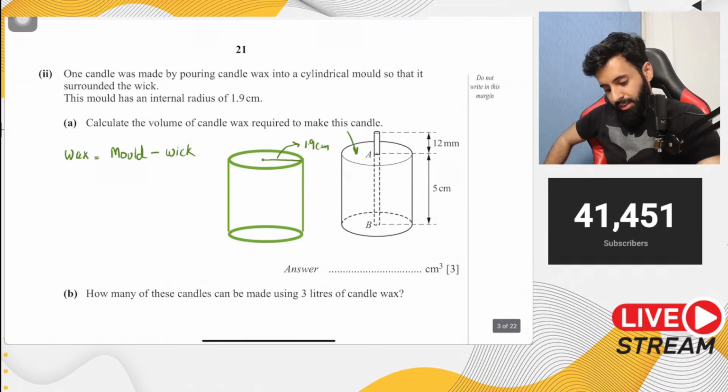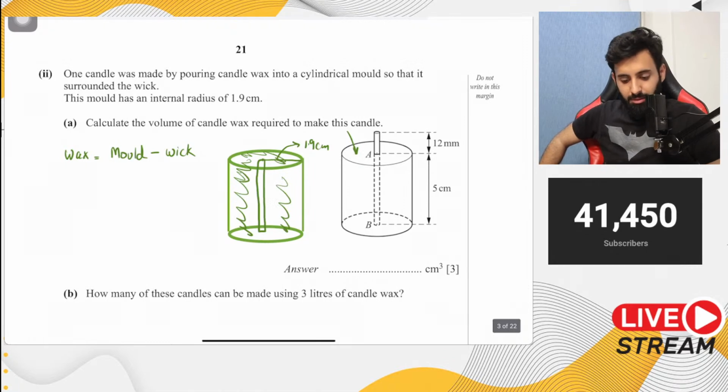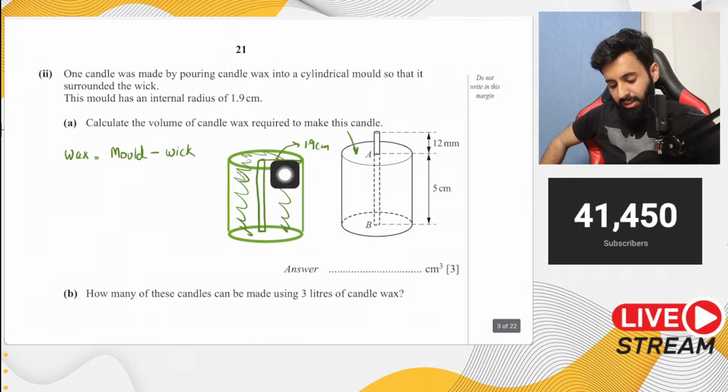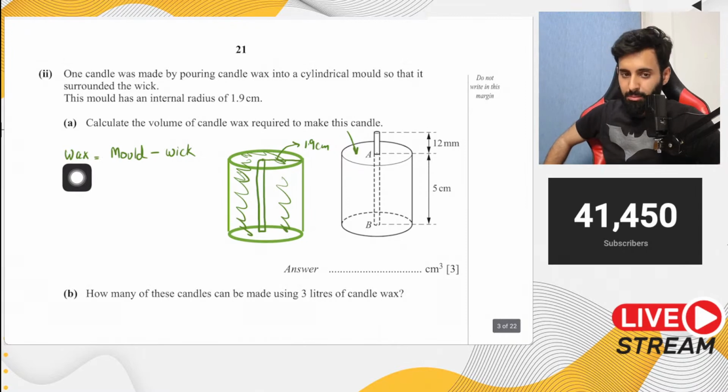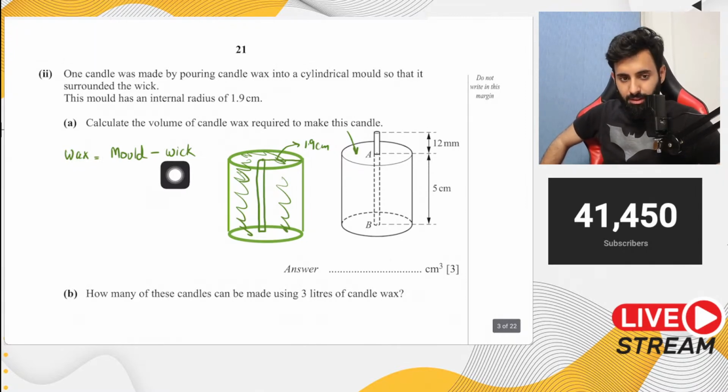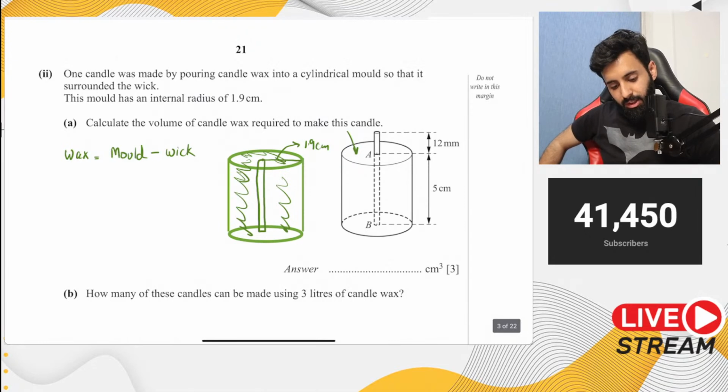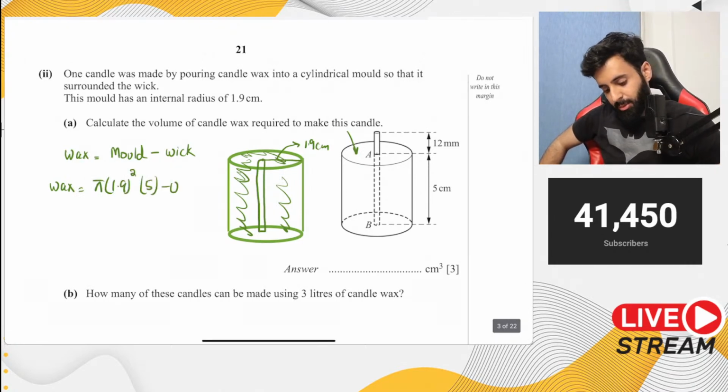Now inside this mold you also have the wick, and around it is where you're pouring all the wax. So you can think of it this way, that the entire volume of the mold is equal to the volume of the wax plus the wick. Now let's work this out. Wax is equal to mold, which means pi into 1.9 square times the height, which is 5, minus 0.2. Why minus 0.2? Because that's the volume of the wick.